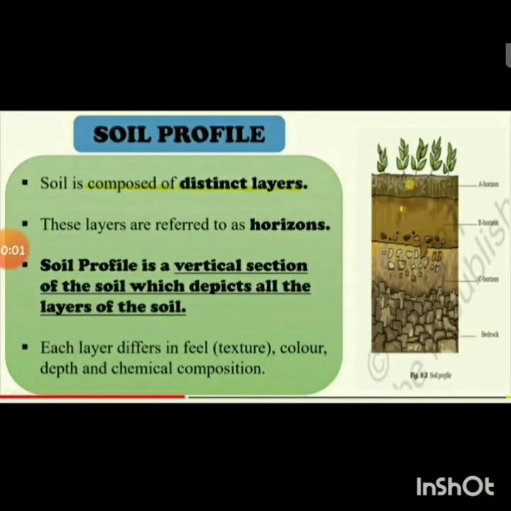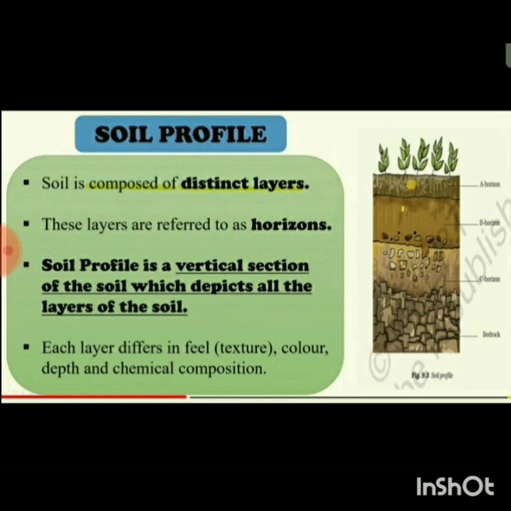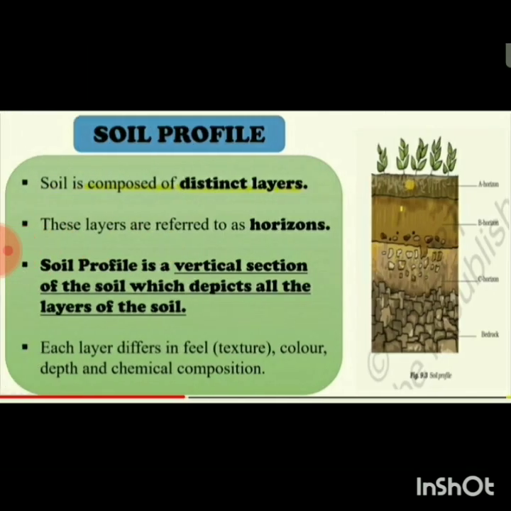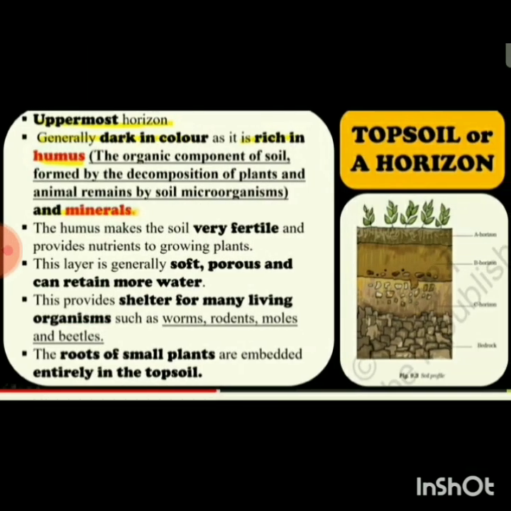Then next, the different layers, the soil profile. Let us see the different layers of soil. Soil is composed of distinct layers. These layers are referred to as horizons. Soil profile is a vertical section of the soil which depicts all the layers of soil. Can you see in the figure? Each layer differs in feel, that is texture, color, depth and chemical composition.